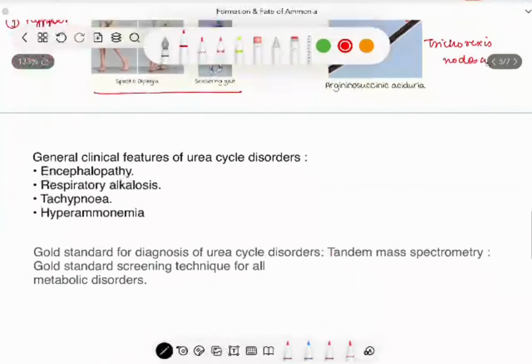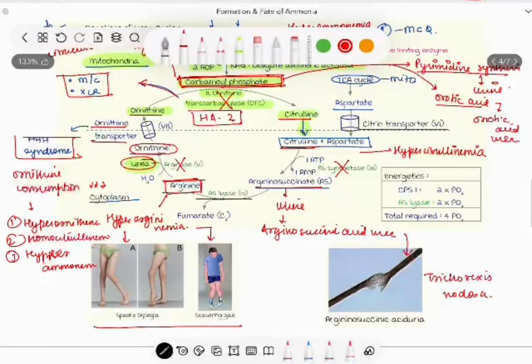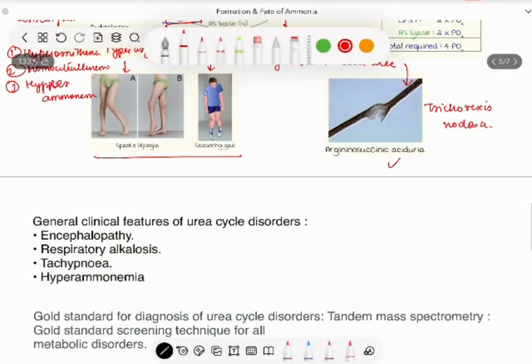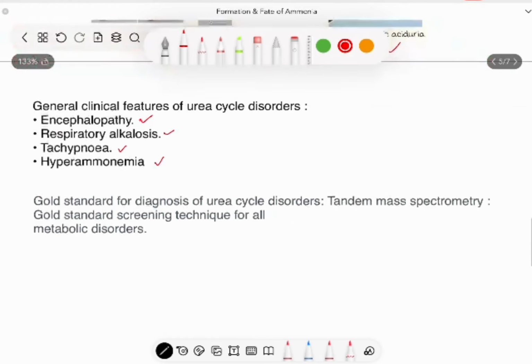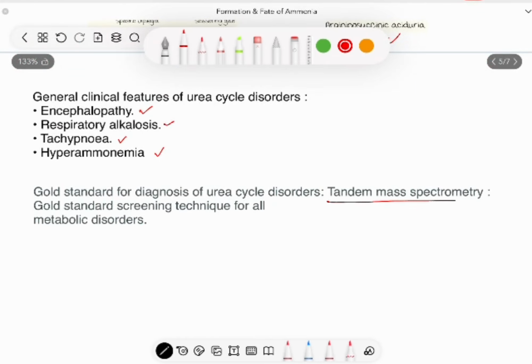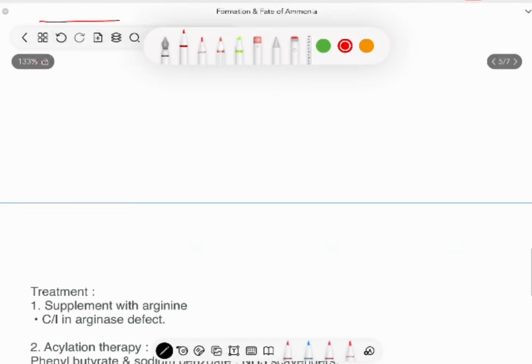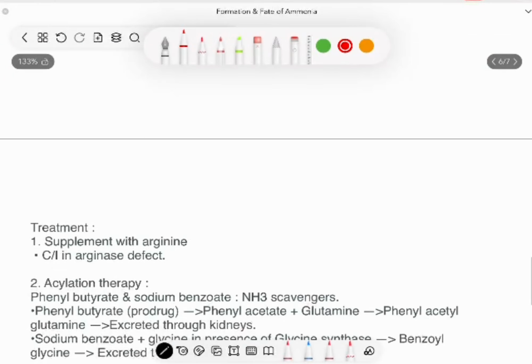Now, what are the presentations if a person is suffering from any of the urea cycle disorders other than these characteristic findings? These are general findings of encephalopathy, respiratory alkalosis, tachypnea or fast breathing, and hyperammonemia. How do we diagnose a urea cycle disorder? It is by tandem mass spectrometry. It is the gold standard technique for all of the metabolic disorders, including urea cycle disorders as well as other disorders like phenylketonuria, etc.